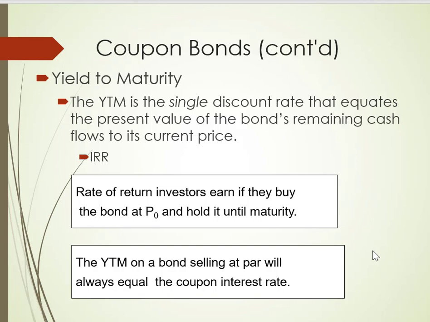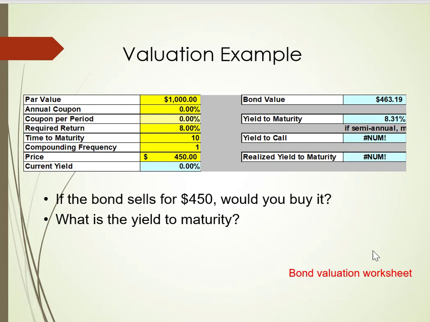So again we have some benchmarks as we talk about interest rates. We need to understand how interest rates affect value, and where our values fall relative to the market. The discounted free cash flow model is going to be the present value of the future free cash flow of the company. So let's look at an example. Here we have a bond, P0, that's selling for $450. It's a zero coupon bond, with $1,000 par value. The value of the company is the cash flows minus the debt, divided by the shares outstanding. Now, required return is 8%. Since we're discounting the cash flows to both equity holders and debt holders, the value of these free cash flows is $463.19.